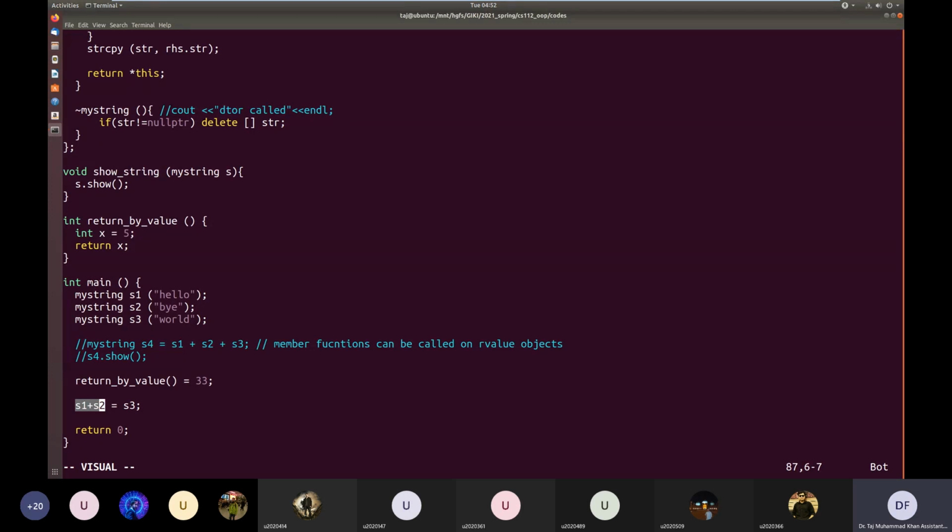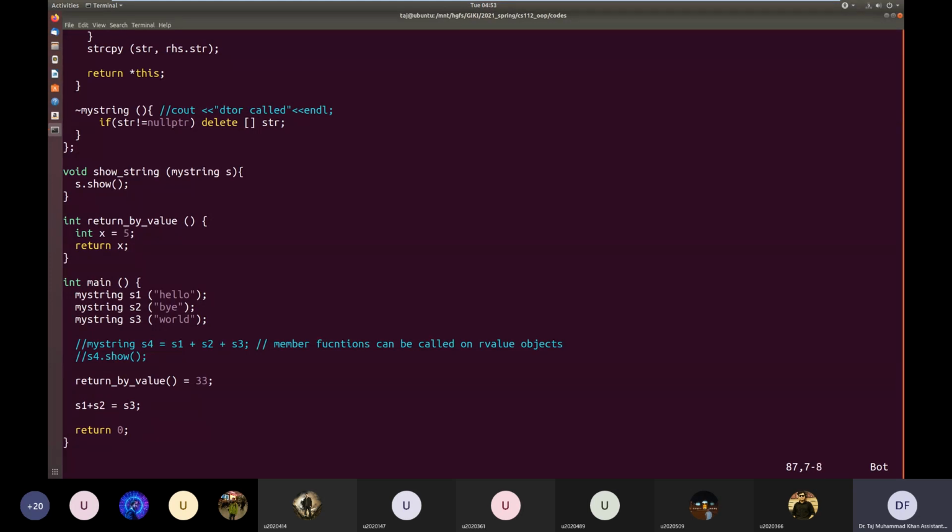So here it does not give an error because this assignment operator will be called as a member function of this temporary object. On the surface it seems like a contradiction that we have an R value to the left of the assignment operator but it is not giving us an error.